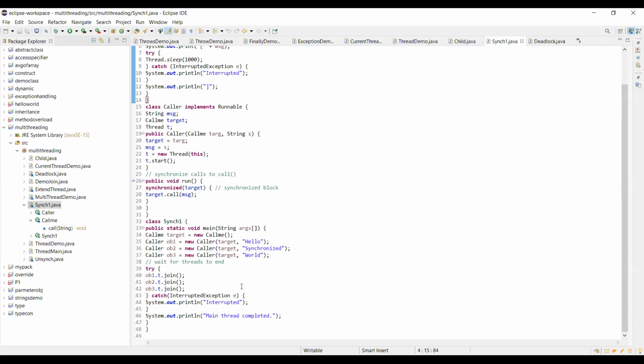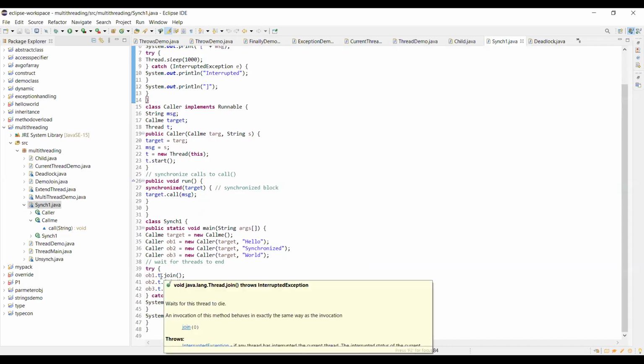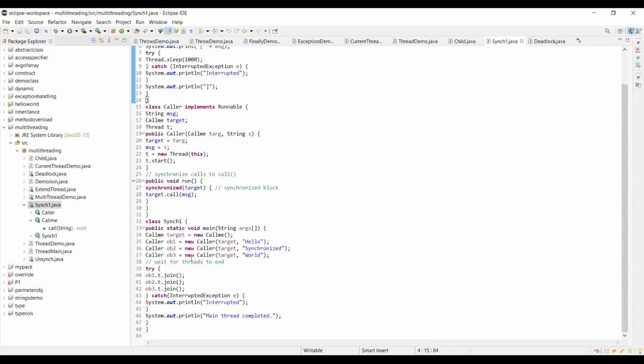Program execution last varaku undetla chusukundam. So that join method joins all the objects with the main method, because all these join statements are inside the main method. So all the threads which have been created will be joined with this main method, so that the main method will wait until the completion of these threads. Once these threads complete their execution, the main thread will also complete automatically, because of joining all the threads along with the main method.